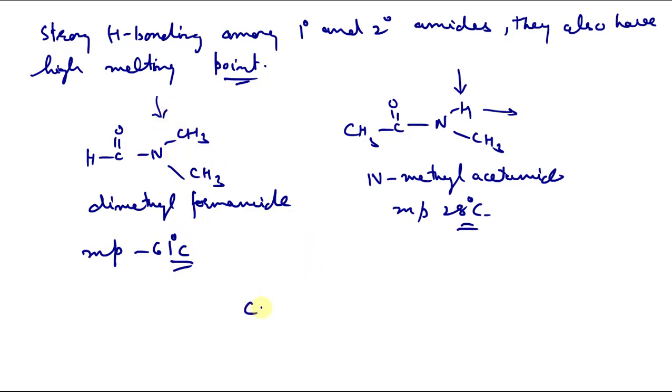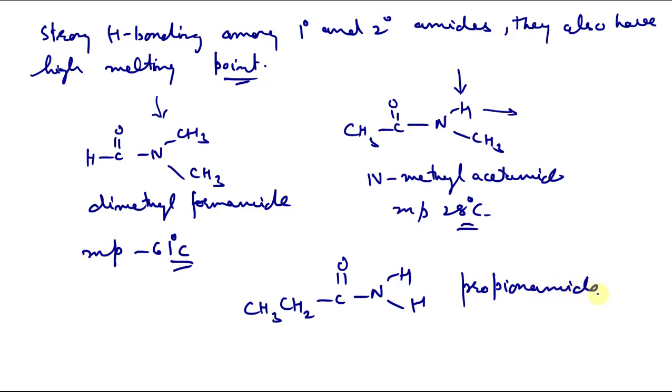Similarly, propionamide, CH3 CH2 C double bond O NH2. This is propionamide. It has a melting point of 79 degrees Celsius.